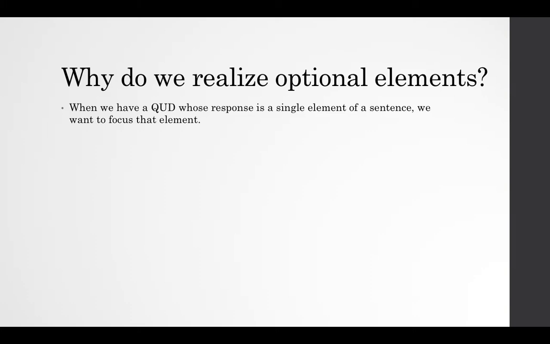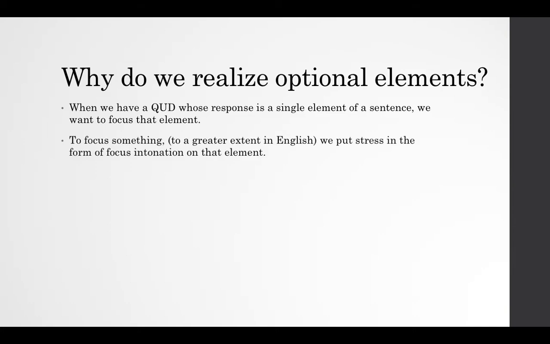When we have a question under discussion whose response is a single element of a sentence, as we said, we want to focus that element. To focus something, and we do this to a greater extent in English, we put stress in the form of focus intonation on that element. If you notice when I was going through those focus sentences, I have this pitch contour. My shirt is green. My shirt is green. My shirt is green. So I have this focus intonation that's kind of going up and down. That's stress. That's one form of stress on those elements.